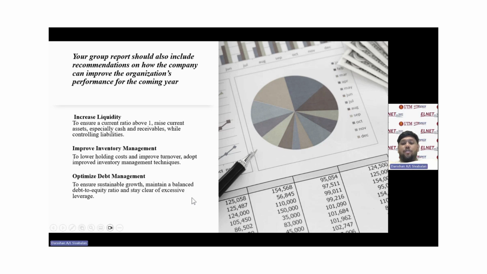The first recommendation is to increase liquidity. This is to ensure a current ratio above 1, raise current assets, especially cash and receivables, while controlling liabilities. The second recommendation is to improve inventory management, which is to lower holding costs and improve turnover, adopting improved inventory management techniques. Next is to optimize debt management. This is to ensure sustainable growth, maintain a balanced debt to equity ratio, and stay clear of excessive leverage.